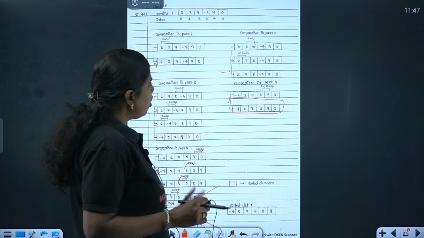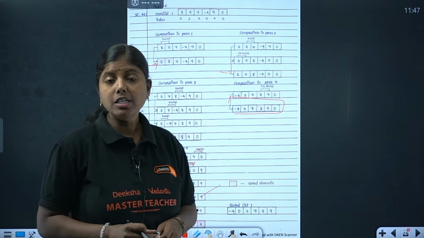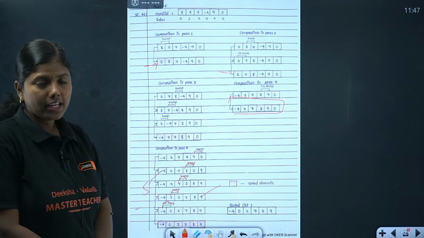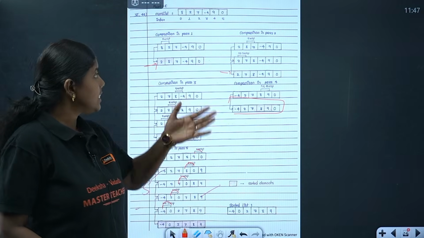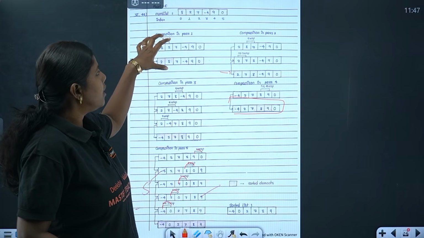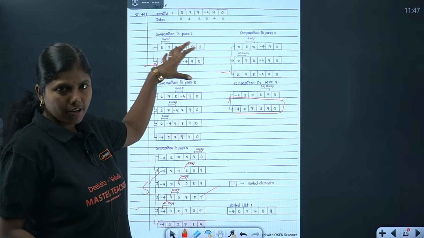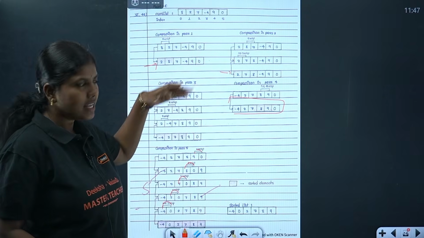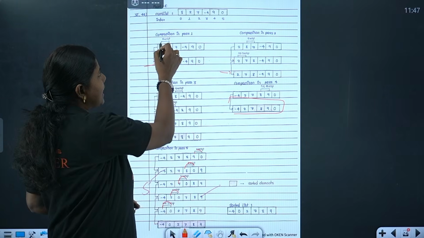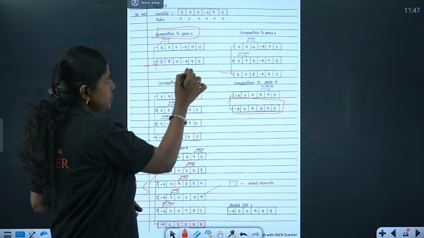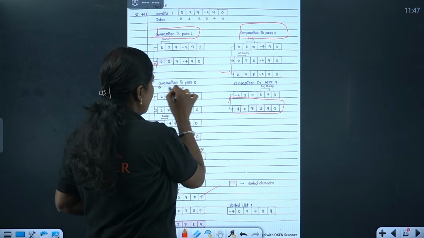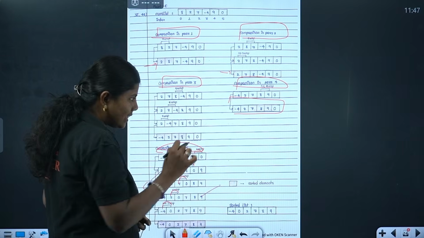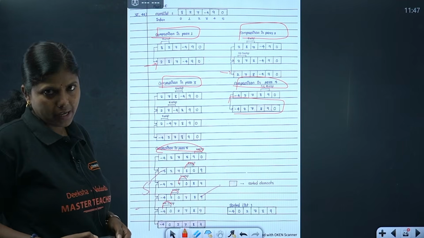Okay, what is it that I want to tell you apart from this? It's an insertion sort. Be it any sort, how to write it? It's better you write each and every step, showing it in the form of a table. You write it in the form of a table and show the elements. And you should also highlight pass 1, pass 2, pass 3, pass 4, pass 5. Like this, you have to show those passes.